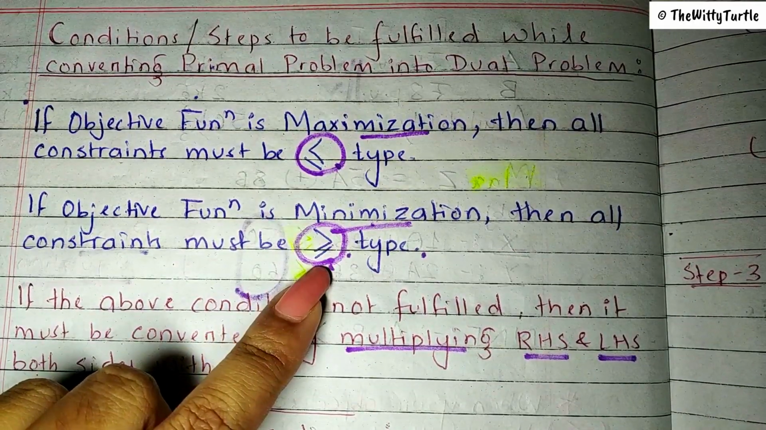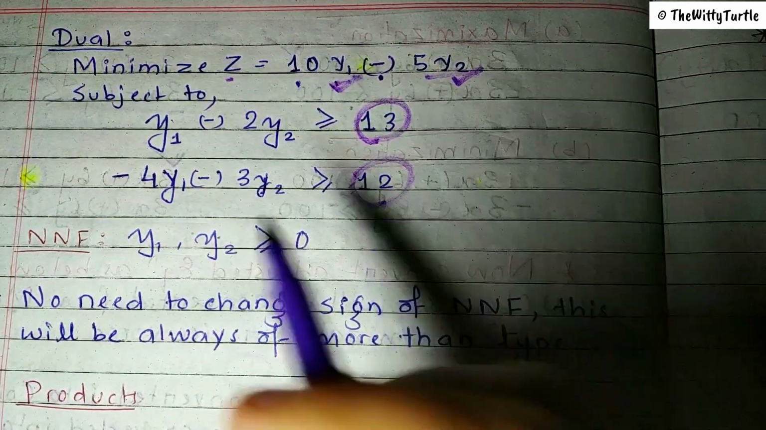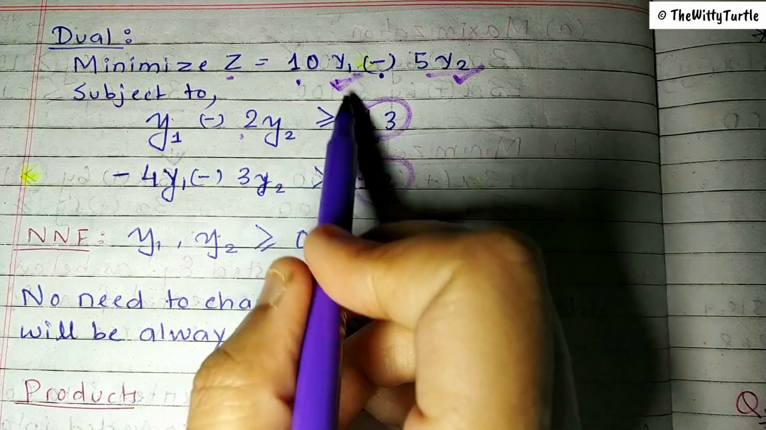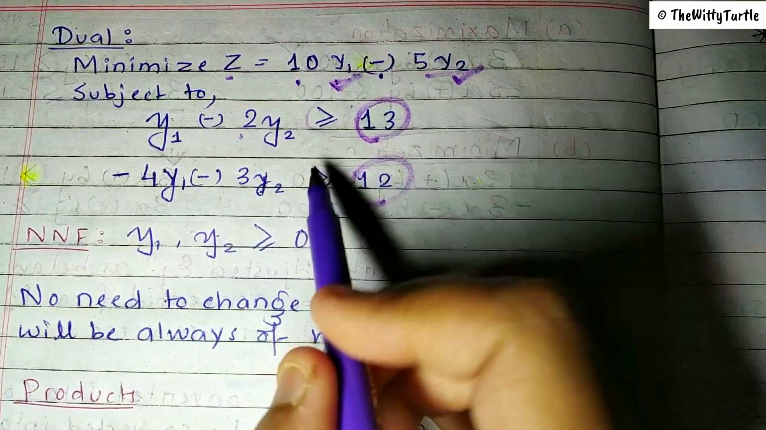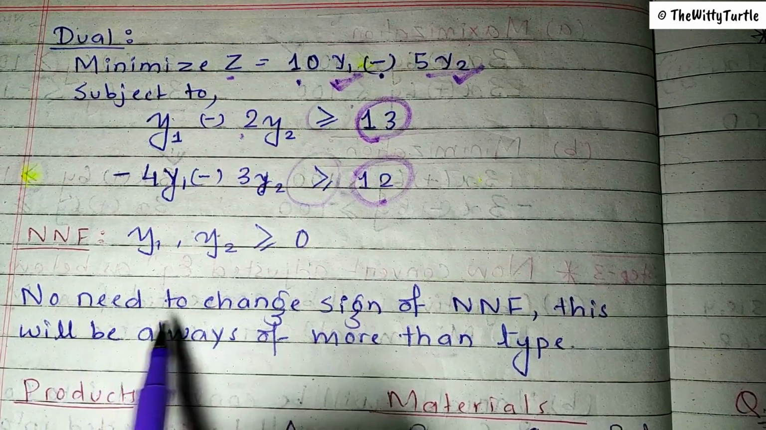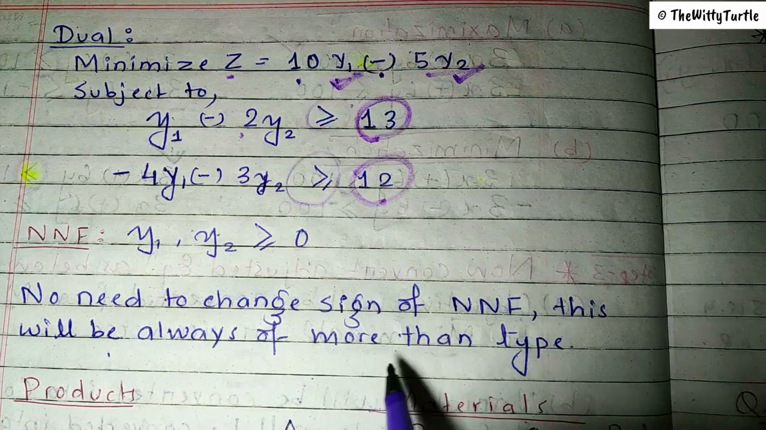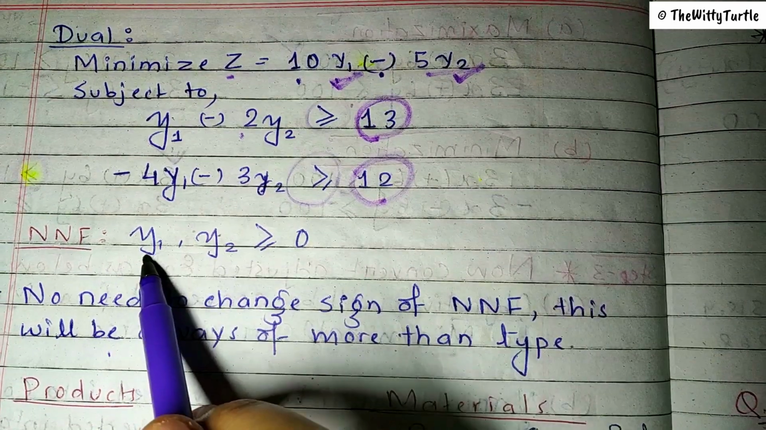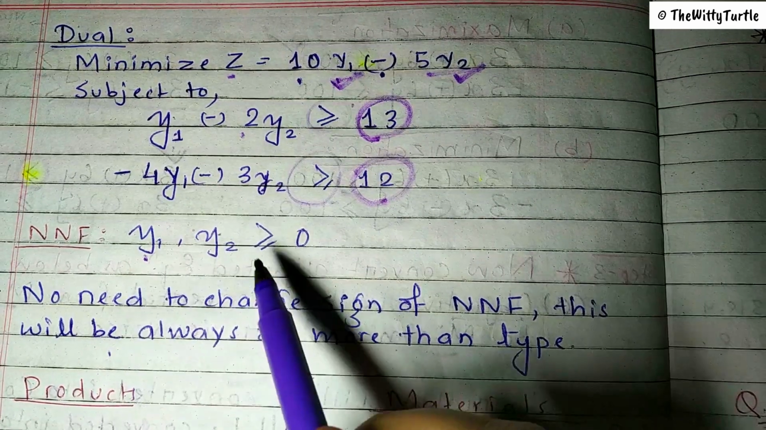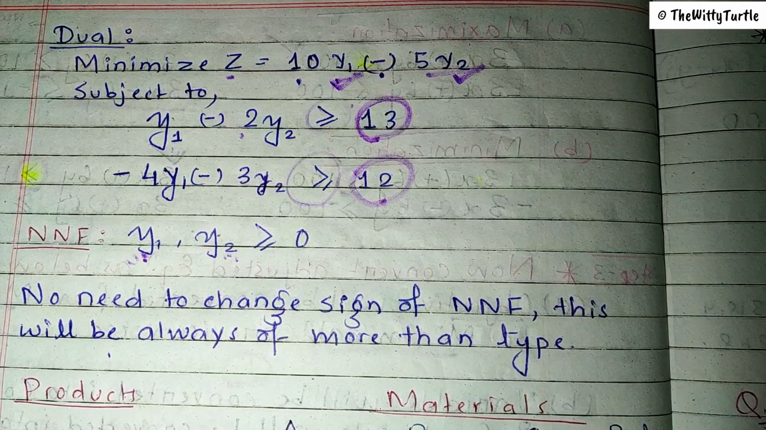Minimization, this sign. Right? y1 minus 2y2 should be more than or equal to 13, and here also this is more than or equal to 13. One more point, no need to change the sign of non-negative function. This will be always of more than type. Yeah, obviously, because in non-negative function we are signifying that these two variables are more than or equal to 0, right? So I hope your concept till now is clear.